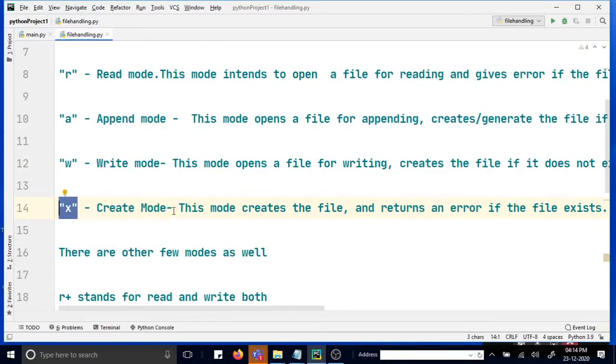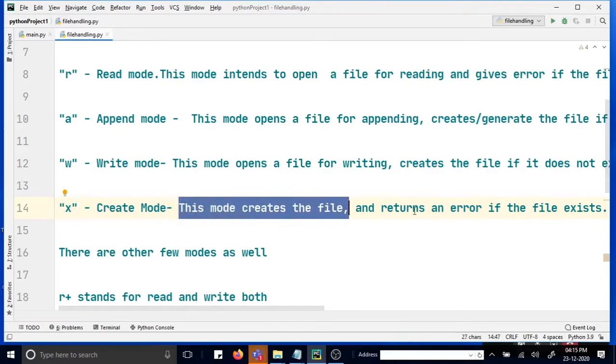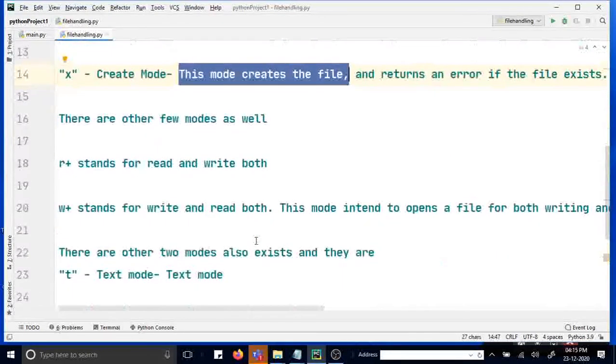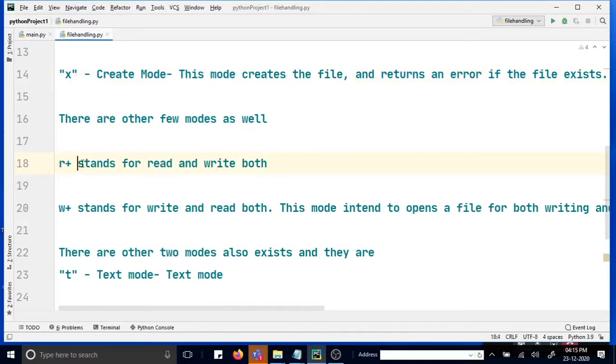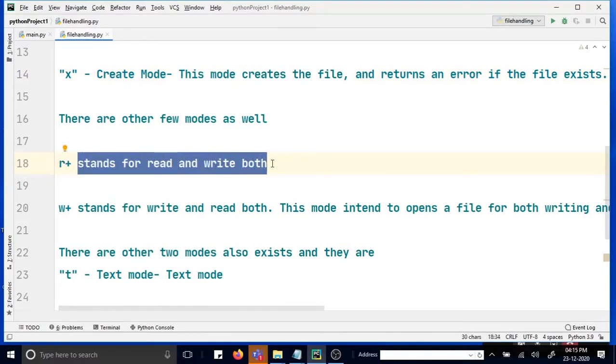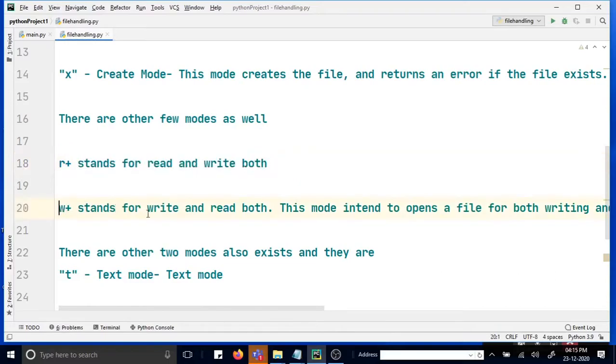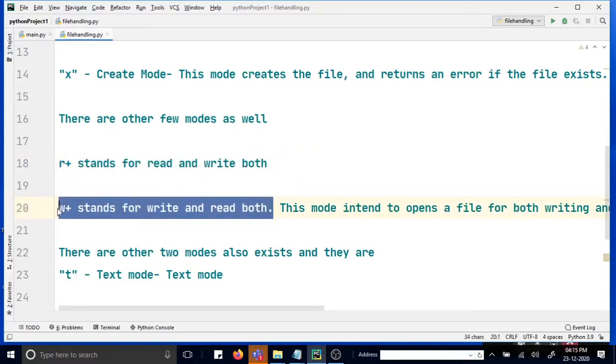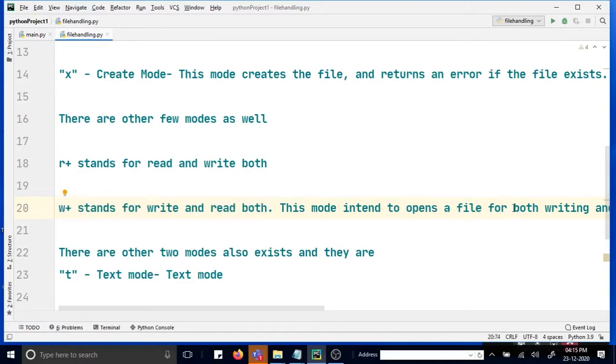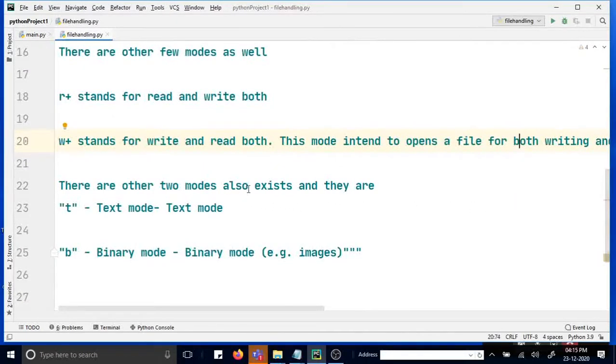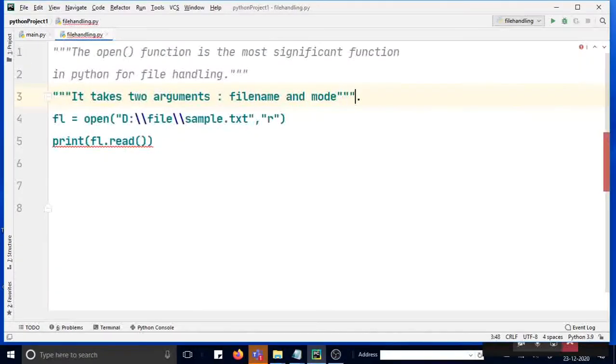This X mode is a create mode. It creates a file and returns an error if the file exists. There are a few other modes as well. One is R plus mode, which stands for reading and writing both, and W plus stands for write and read both. These modes intend to open the file for both writing and reading. And there are two other modes also, T mode, that is text mode, and another one is binary mode. So these are basically the modes.